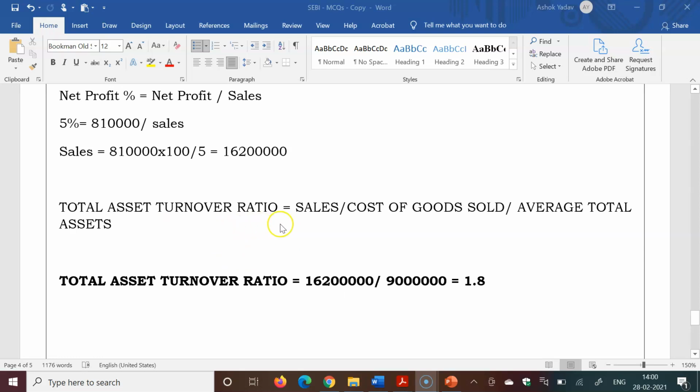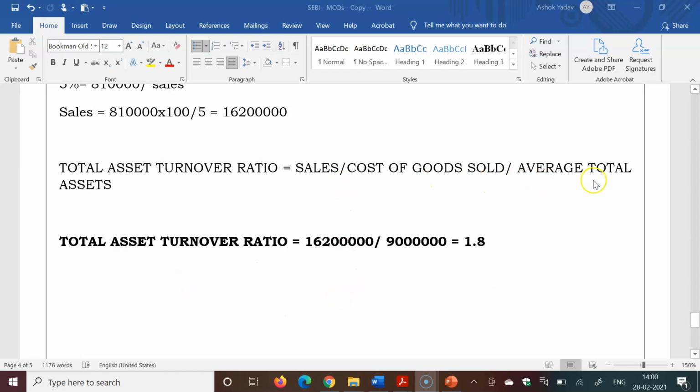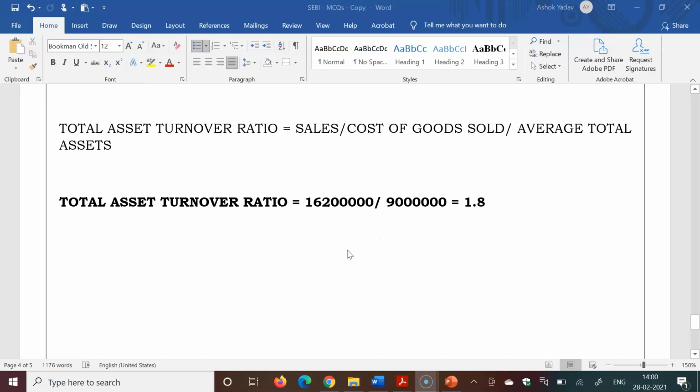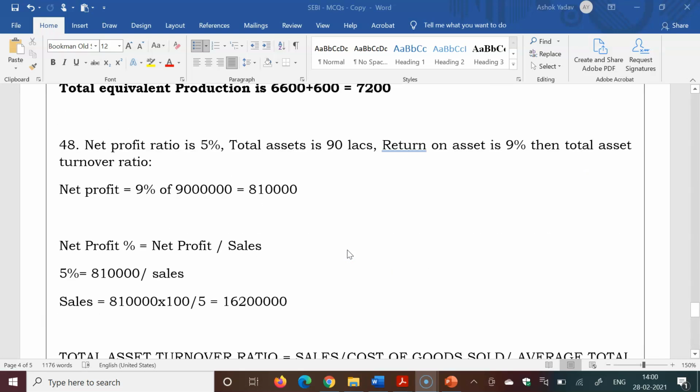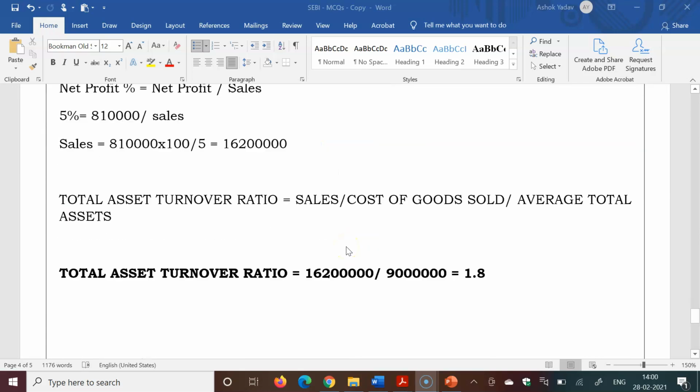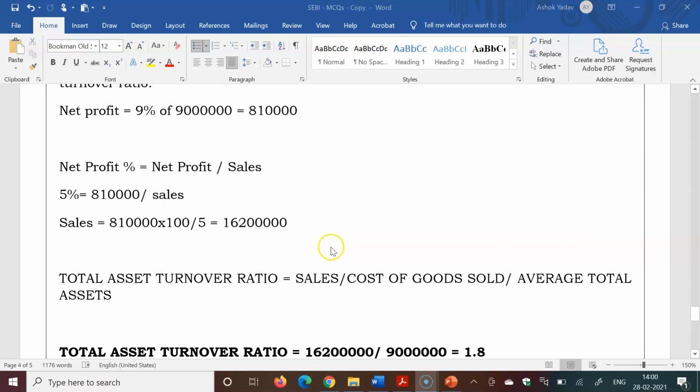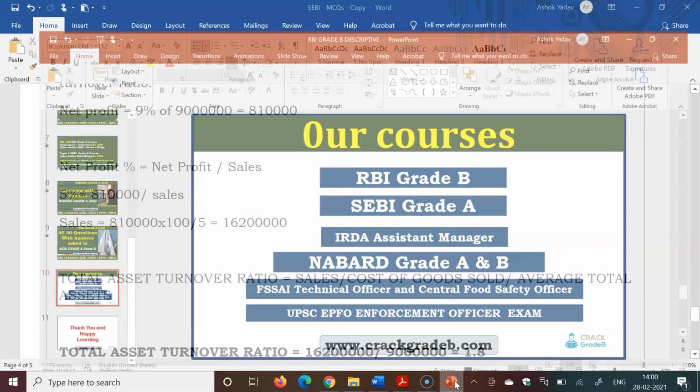So the total asset turnover ratio formula is given in our content also: total asset turnover ratio is sales divided by average total assets. So total asset is 90 lakhs, sales is 1 crore 62 lakhs, so it will be 1.8. So these were 48 questions. 2 questions were very lengthy, so we have not covered them in this video, and students cannot memorize such lengthy questions, so we have covered all the 48 questions.